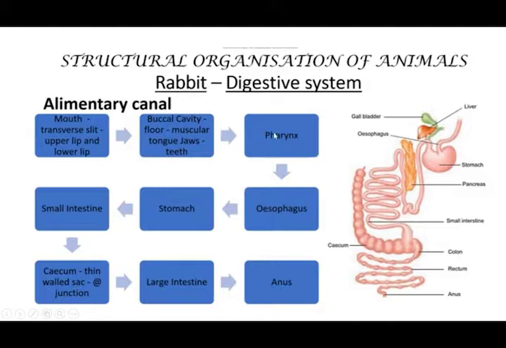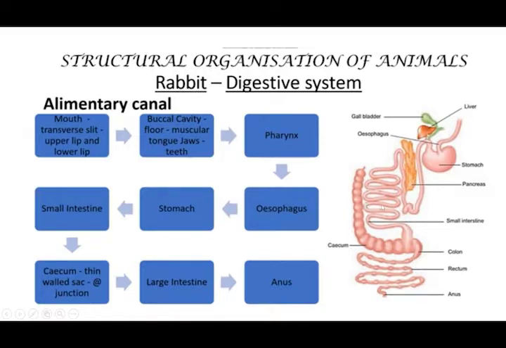Next comes the pharynx, and following the pharynx, the esophagus. The esophagus is the food pipe, right? This you can see here, a long food pipe. Then that leads to the stomach. See, this is the stomach part. And the stomach leads to the small intestine. Can you see the long tube here? So this is the small intestine.